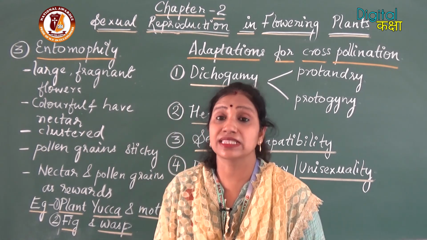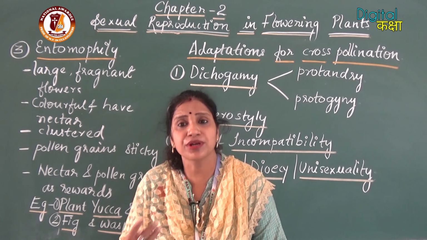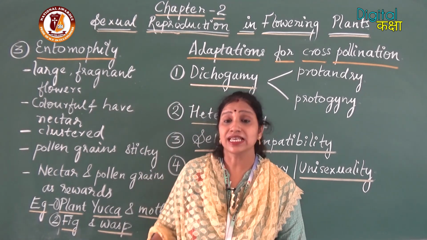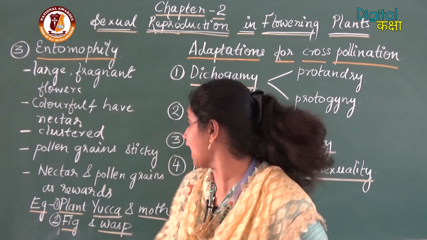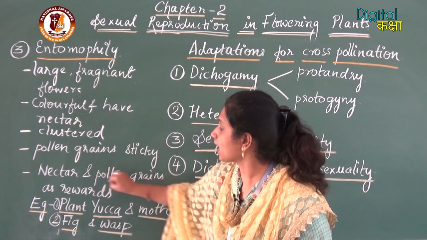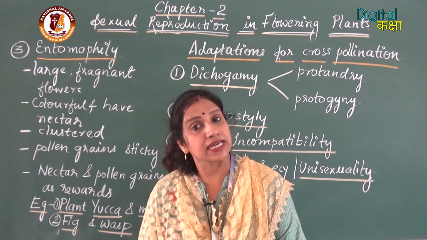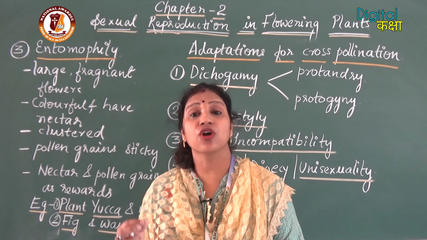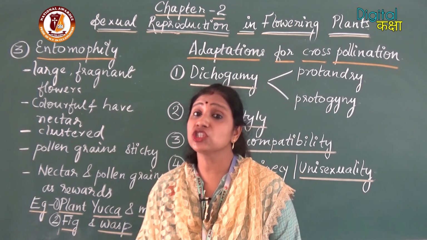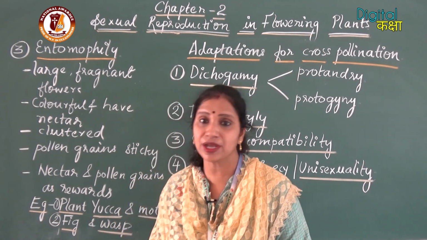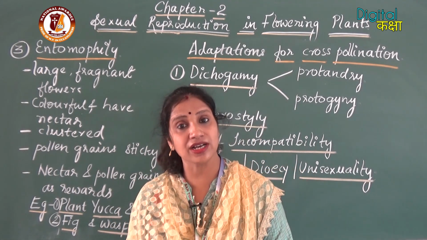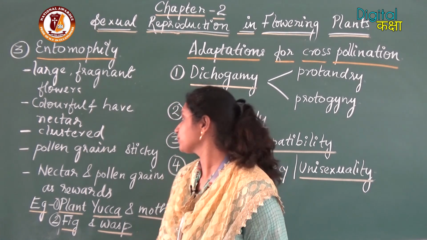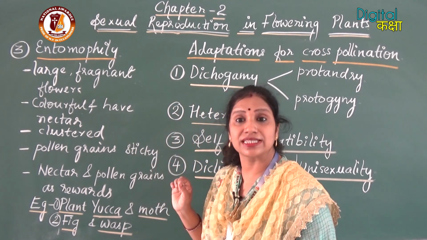Because when the insects visit the flowers, they should get some reward. Then only they will be visiting the flowers frequently. So they get the nectar and even the pollen grains as the reward. As I have written here, nectar and pollen grains are the rewards the insects get from the flowers. You know, the pollen grains are a very rich source of protein, so they can be consumed by the insects for nutrition. So when they visit a flower, they should get the nectar as well as the pollen grains as rewards.